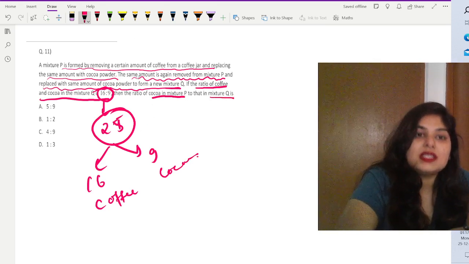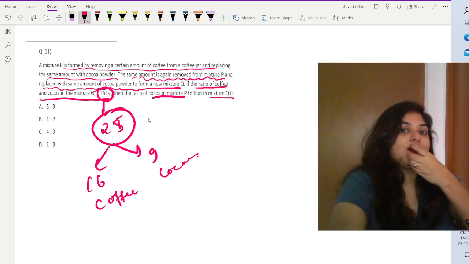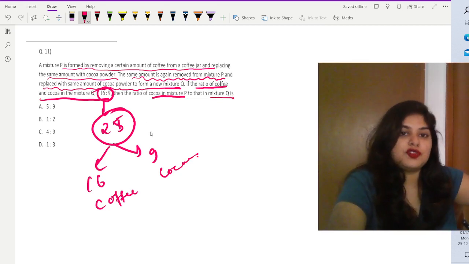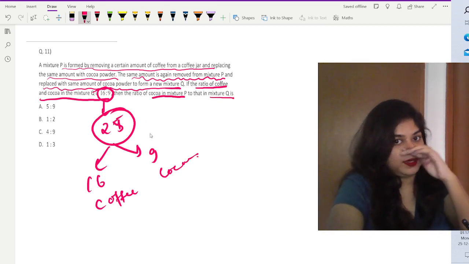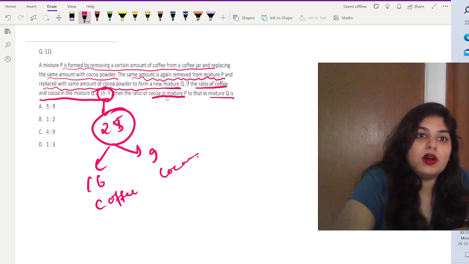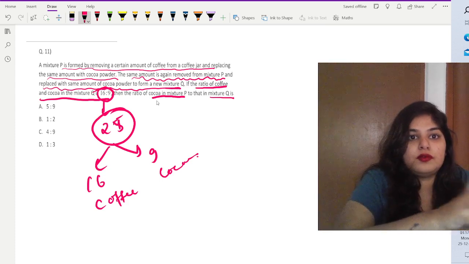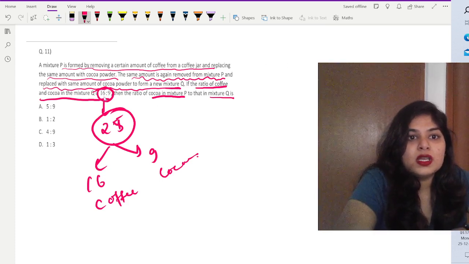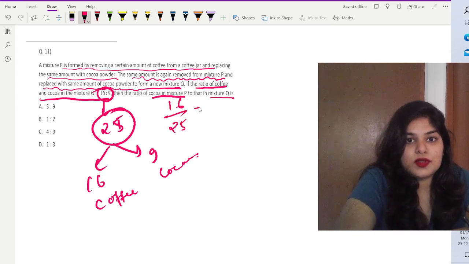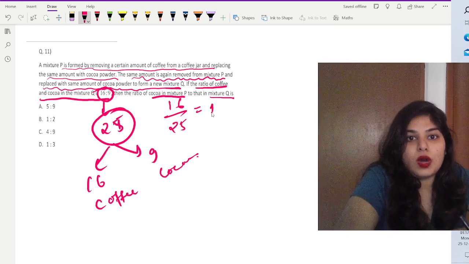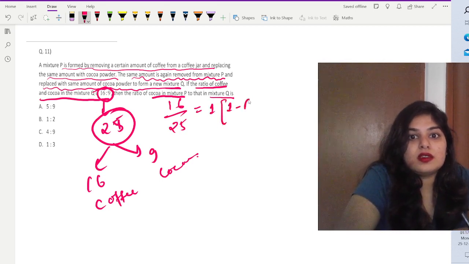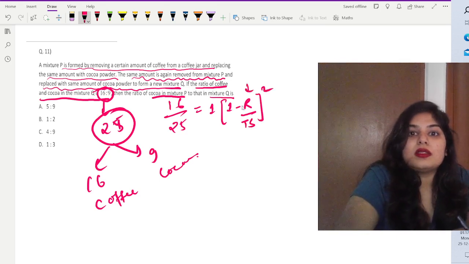So we have to find out the ratio of the cocoa in mixture P to mixture Q. Now we will simply use the formula of the removal of the mixture. 16 out of 25 part is removed in terms of coffee, which is equal to 1 into (1 minus removed amount out of the total solution) squared. Now how much is the removed amount?